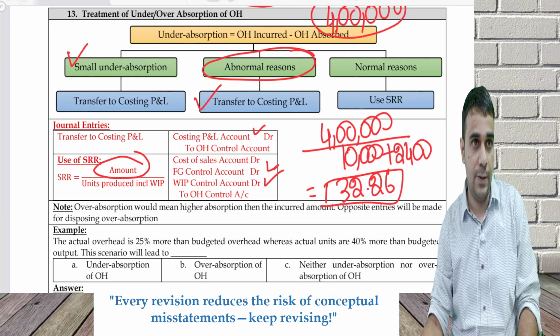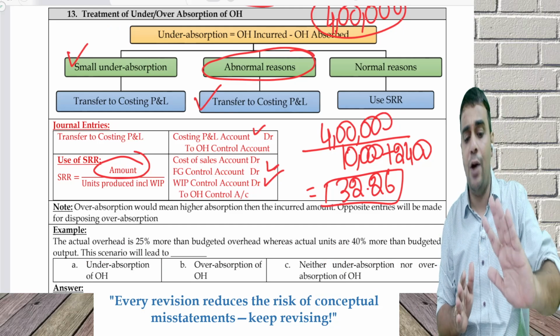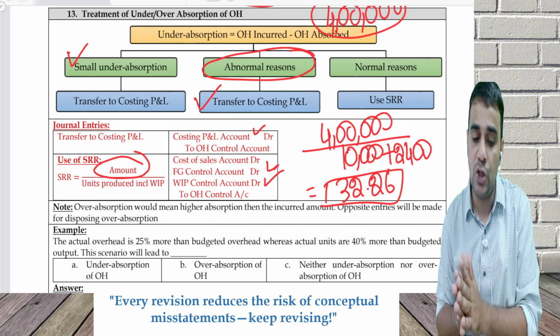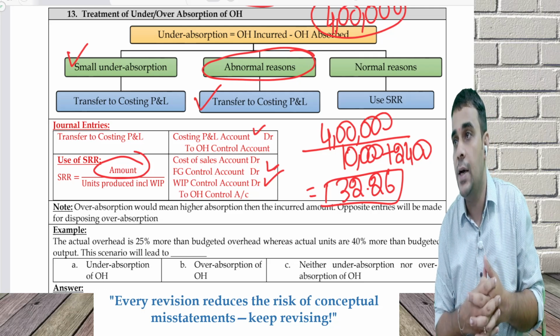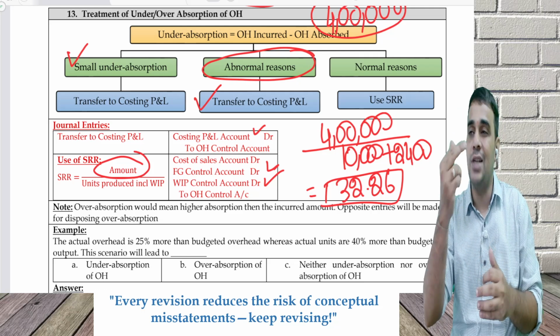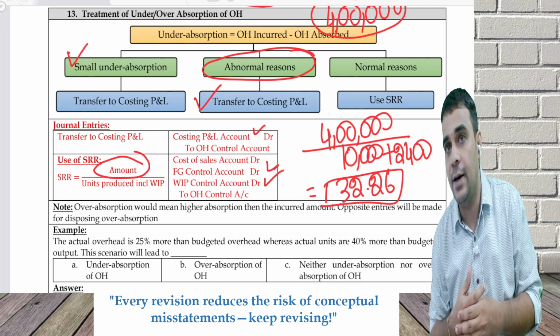Clear? Can we proceed? Let's take certain exam points. If you have over absorption, it will mean higher absorption, so the opposite journal entry: costing P&L will be credited.